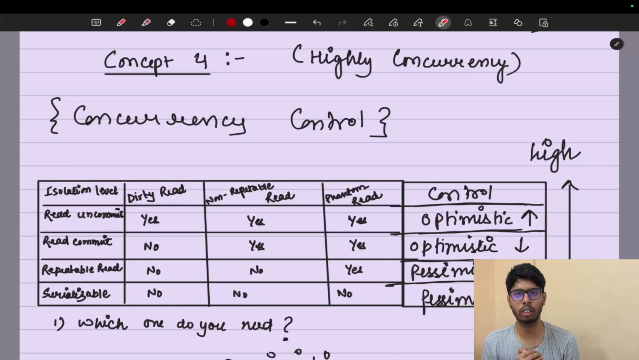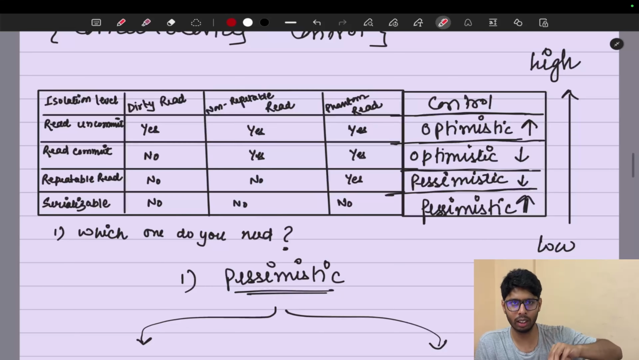Now let's study the concept of high concurrency. Before watching this section, I recommend you watch my concurrency playlist. Optimistic means that you are saying there are problems while reading in the system, but it's fine, there is no worry. You can do dirty read, you can do repeatable read. The pessimistic approach says I will make sure that you will not do dirty read or repeatable read, and according to the scenarios, the database will provide all these features.